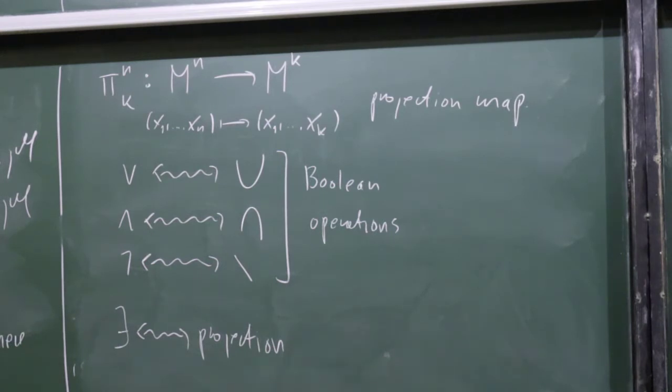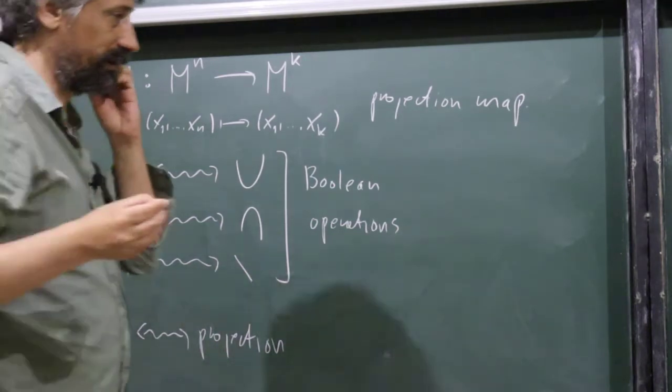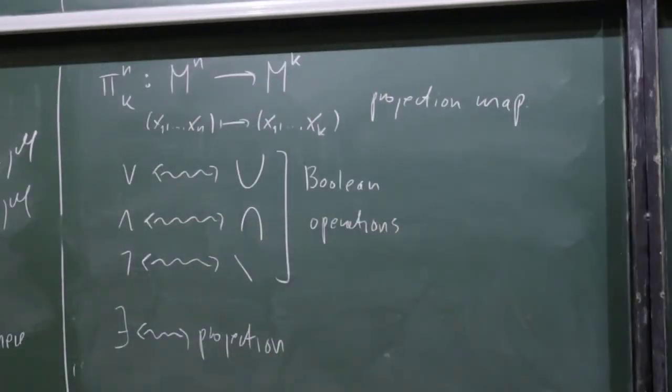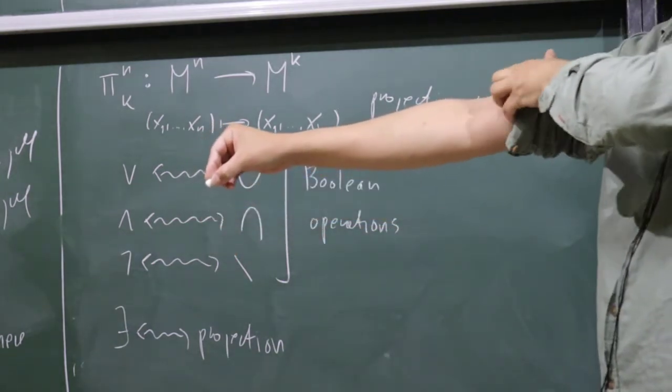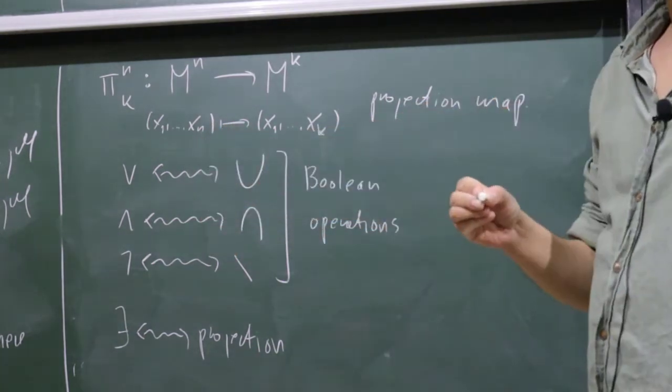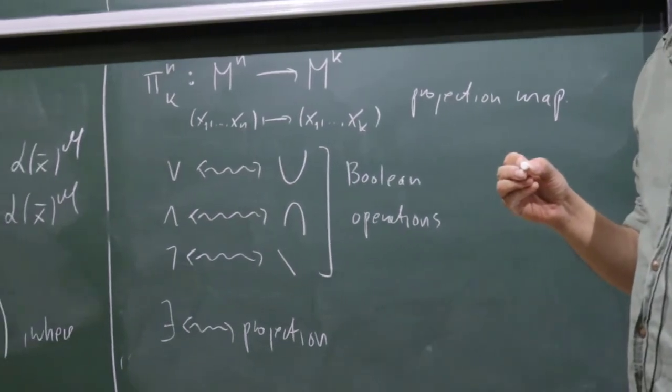But then you keep projecting, applying Boolean operations again, projecting again, and that's how it gets more and more complicated. And it can be pretty complicated, as we've seen in examples. For a prime polynomial, the zero set of this polynomial is kind of simple.